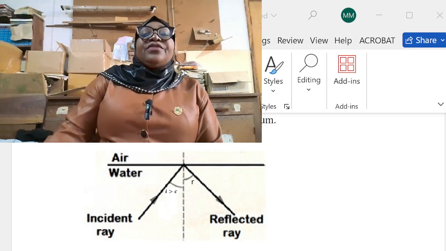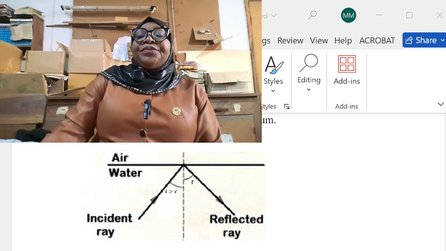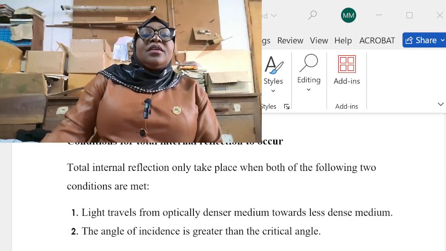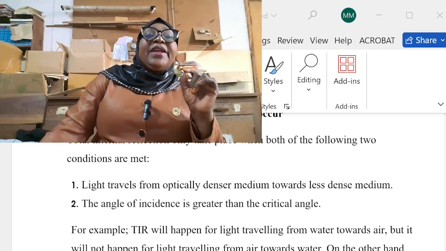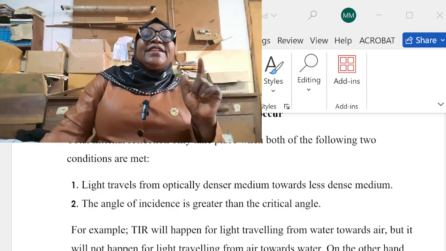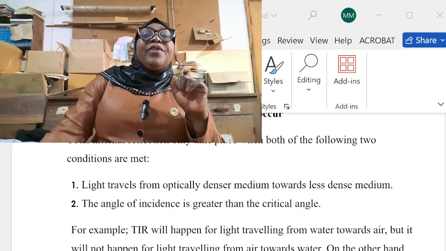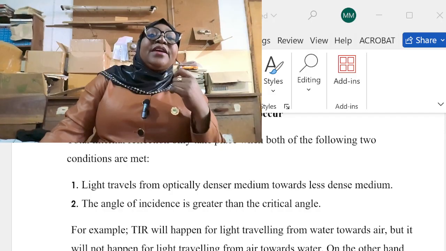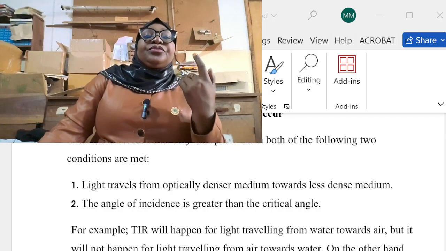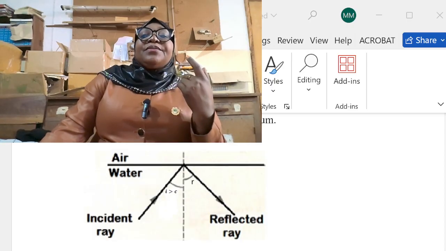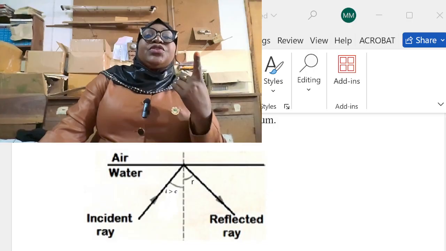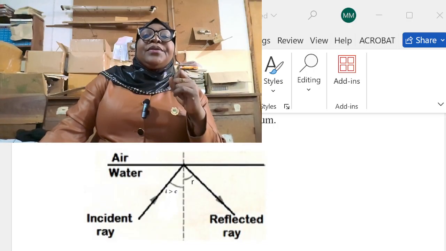So there are conditions for total internal reflection to occur. The first condition: light must travel from the denser medium to the less dense medium, and not from the less dense medium to the denser medium. As you can see from the diagram, this is needed for total internal reflection to occur.